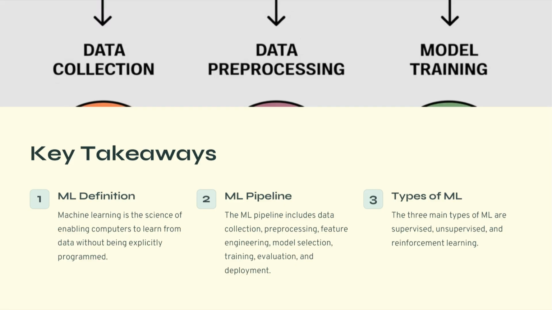Third, we discussed the three main types of machine learning: supervised learning, unsupervised learning, and reinforcement learning. Each type addresses different kinds of problems and uses different learning strategies. Finally, we saw how machine learning is applied in many industries such as healthcare, finance, transportation, and entertainment. Machine learning continues to transform technology and society, creating new opportunities for innovation and discovery. Understanding these foundations prepares us to explore more advanced machine learning techniques in the future.